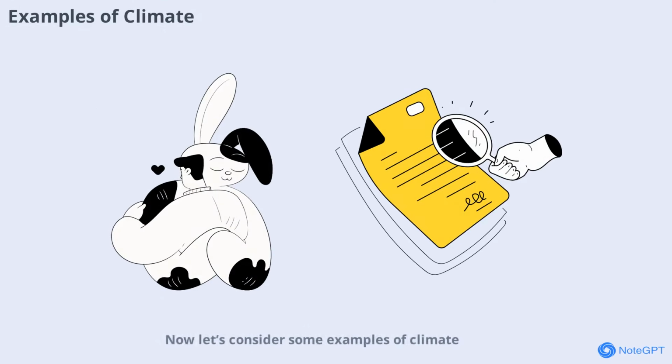Now let's consider some examples of climate. The Sahara Desert is known for its hot and dry climate, while the Amazon rainforest has a warm and humid climate. These descriptions aren't about what's happening today, but about the typical conditions you can expect over many years. Climate helps us understand what kind of weather is normal in a particular region.